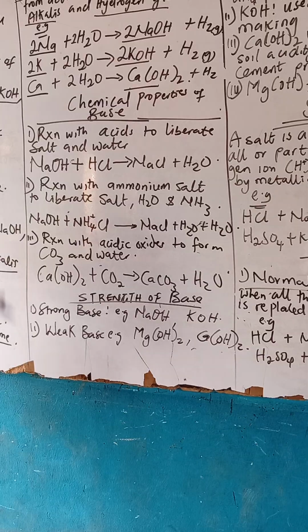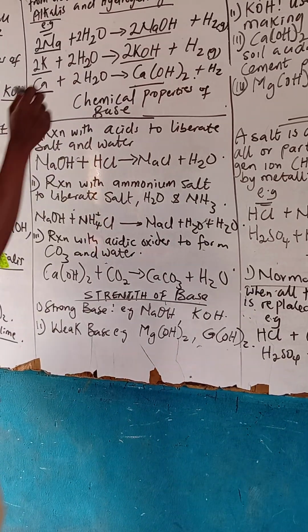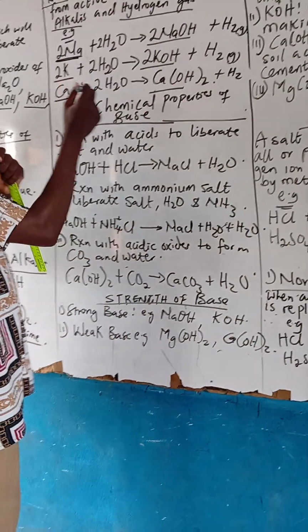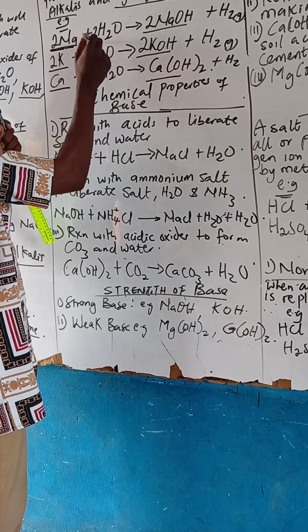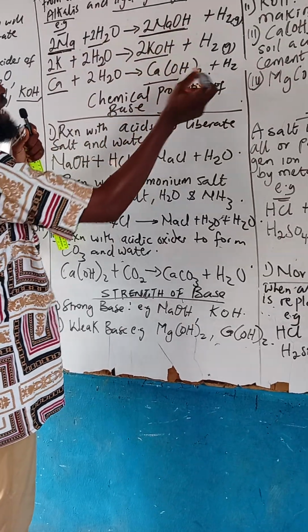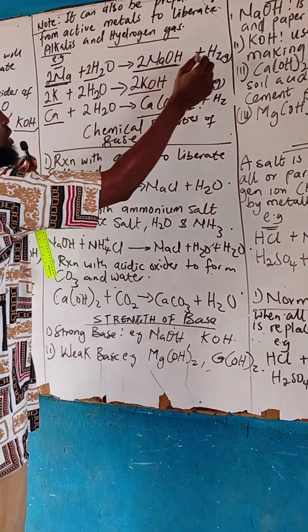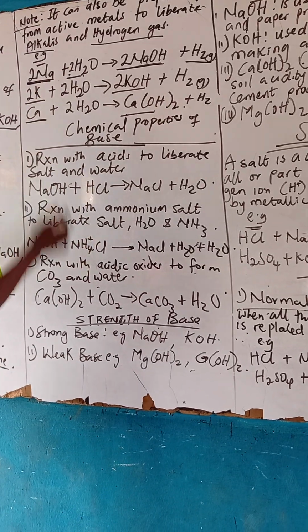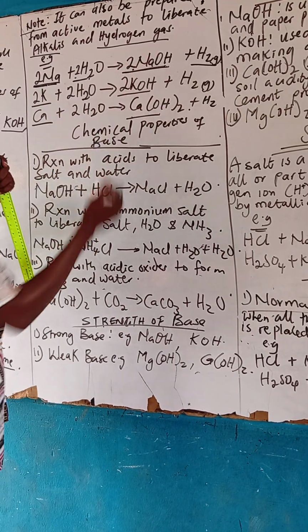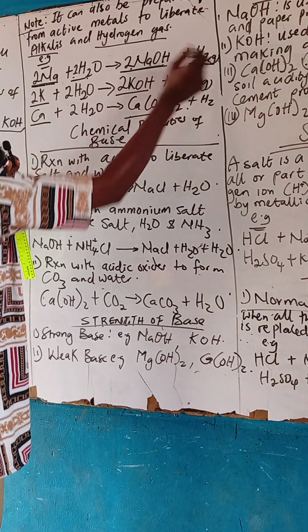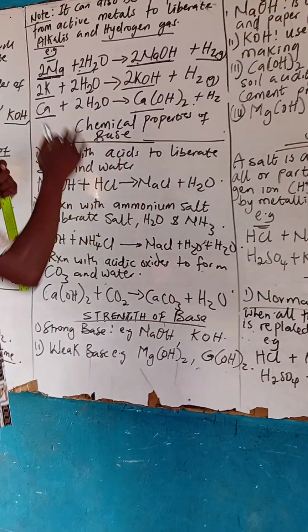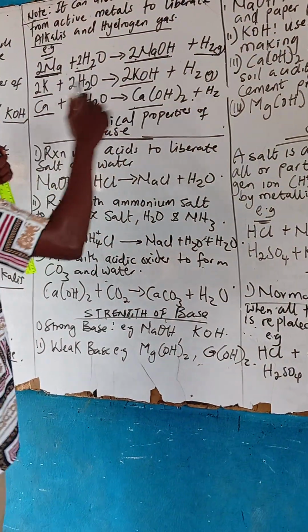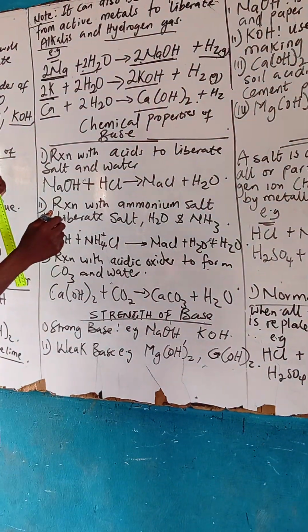Are you with me? Look at it, everything is balanced, abi. Sodium plus water gives sodium hydroxide 2, and 1 hydrogen gas. Let's check if it's balanced. 2 times 2, 4. 2 times 1, 2. 1 times 2 is balanced. So if you look at everything around, everything is balanced.